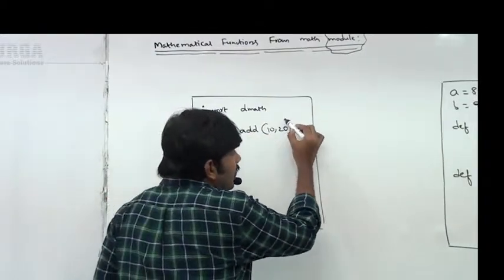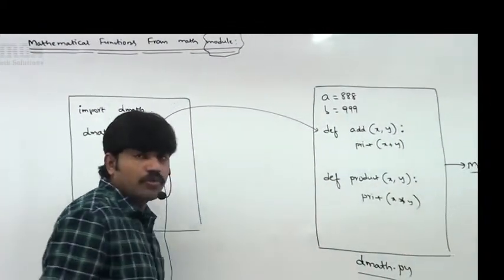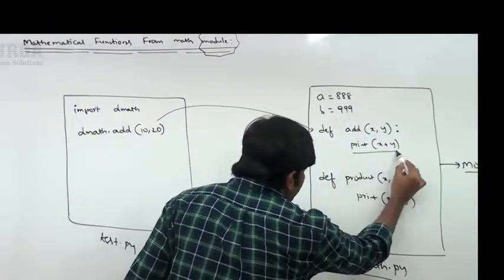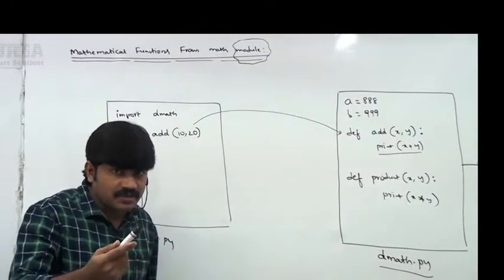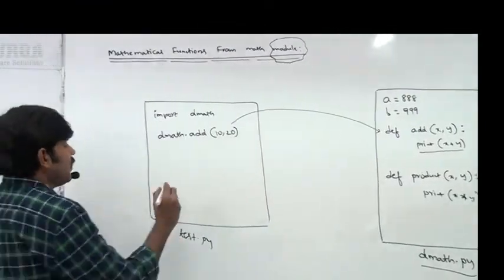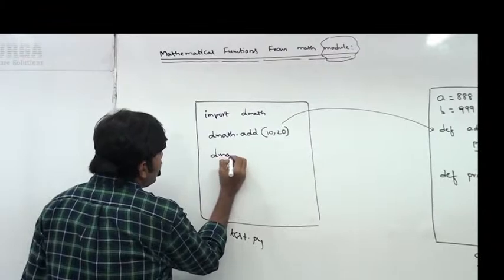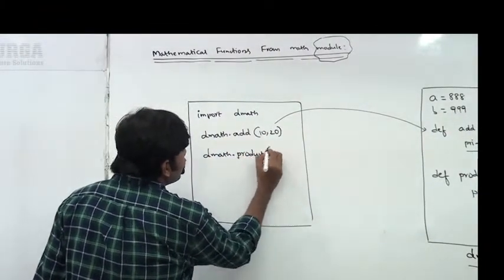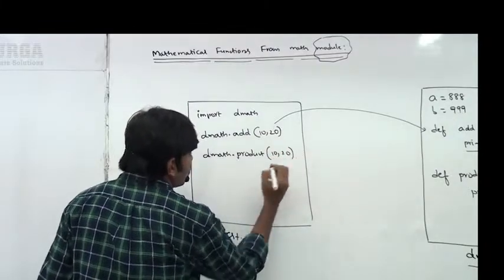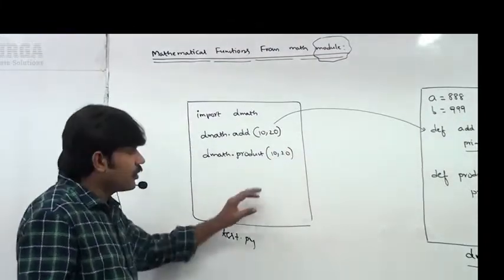Internally this function is going to execute. It just prints x plus y, which is 10 plus 20. 30 is the answer we are getting, sir. Similarly, I want dmath dot product of 10, 20. 200 is the answer we are going to get, sir.